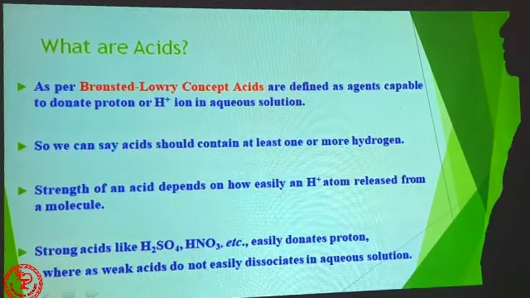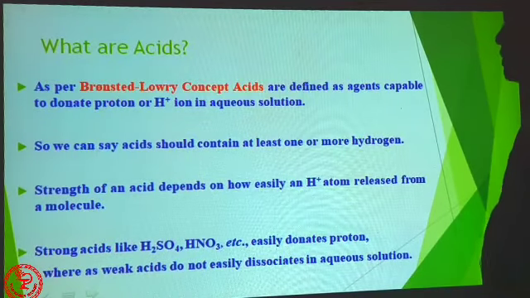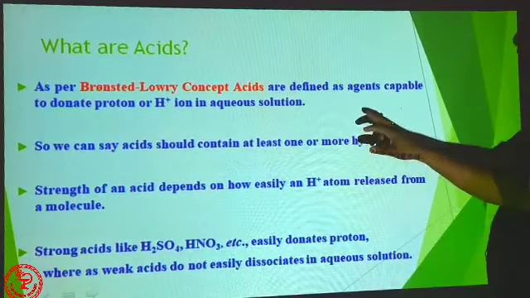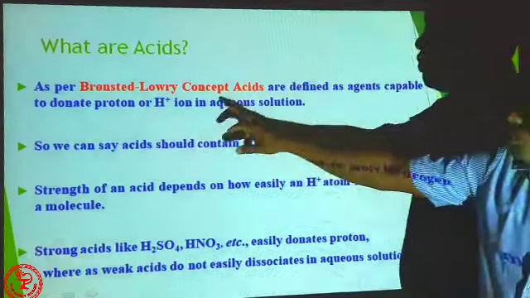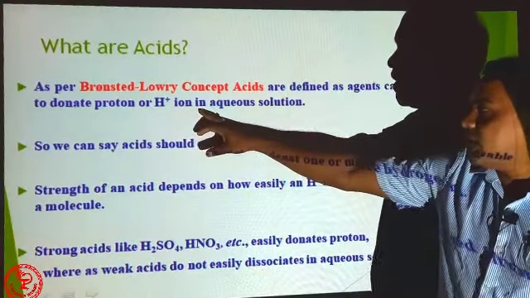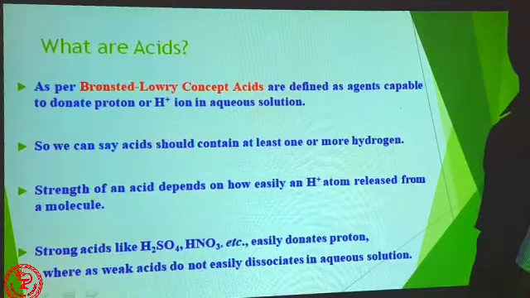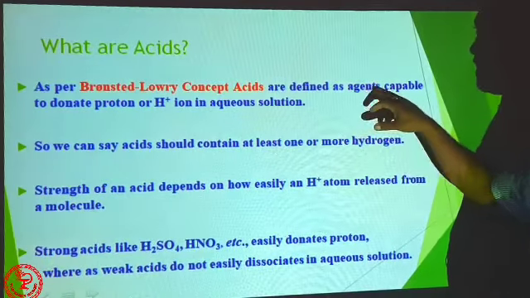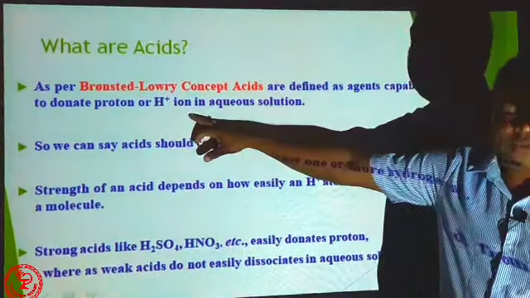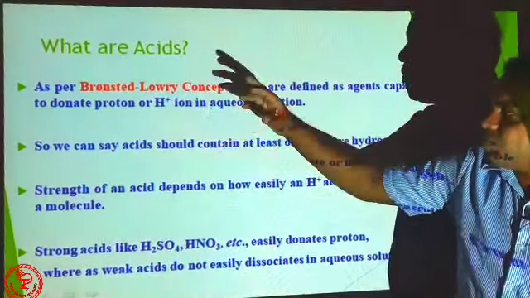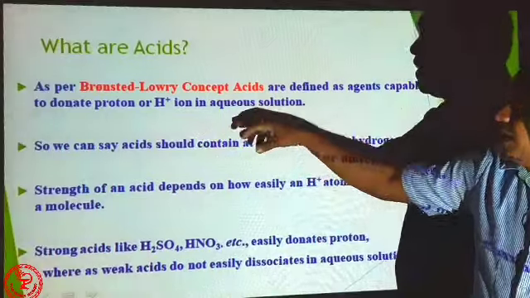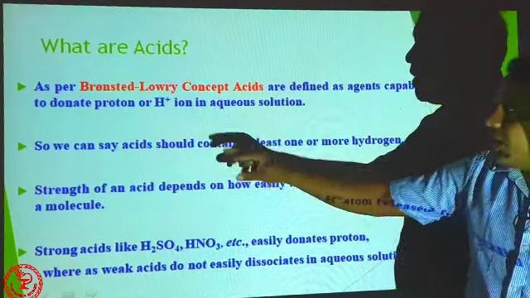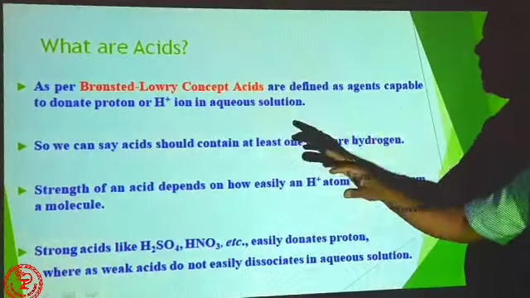Next, what are acids? As per the Bronsted-Lowry concept, acids are defined as agents capable of donating a proton or H plus ion in aqueous solution. Understand? Acids must donate H plus ion in aqueous solution. That means when you mix the acid in water, they liberate H plus ions, so that you can say this is an acid.